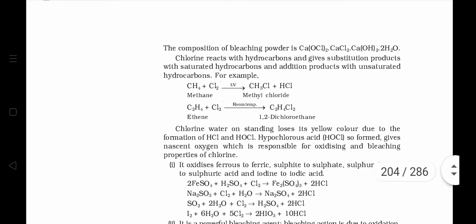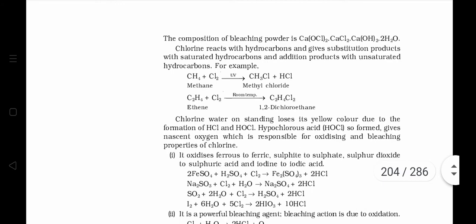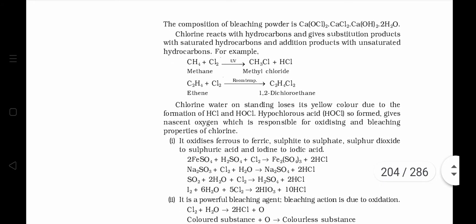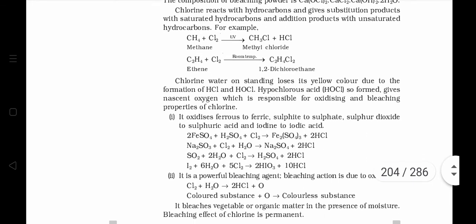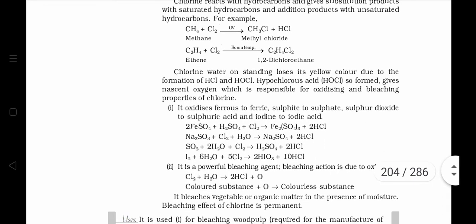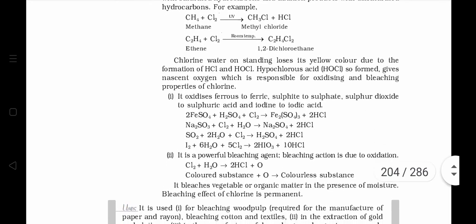Chlorine is acting as a halogenating agent, that is chlorinating agent. It reacts with methane to form methyl chloride. With ethane, it forms ethyl chloride or 1,2-dichloroethane also.